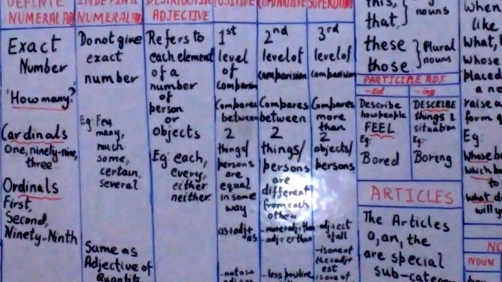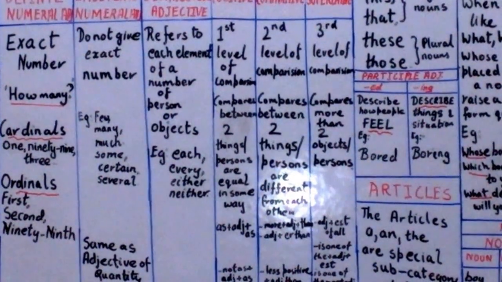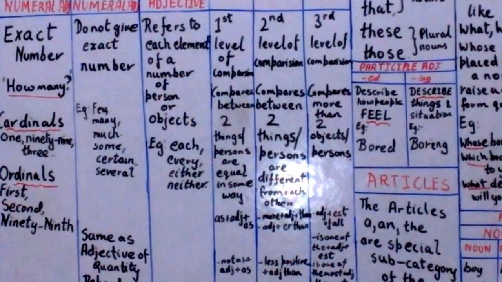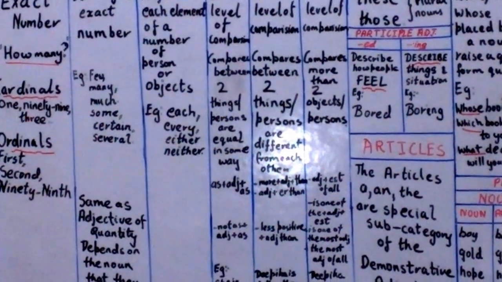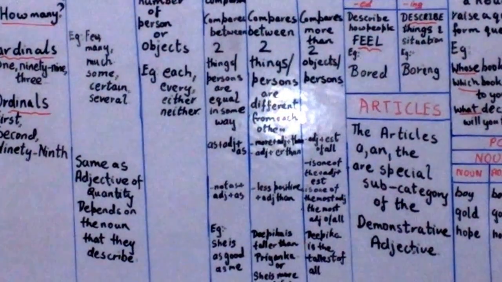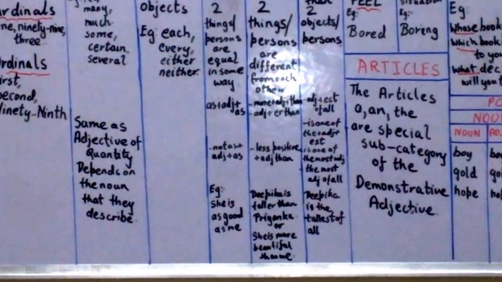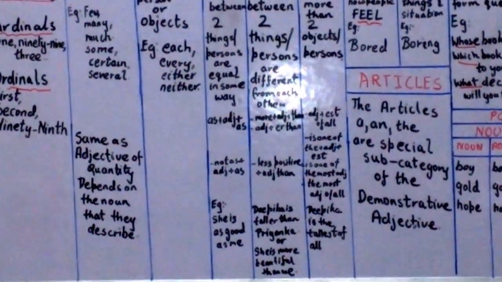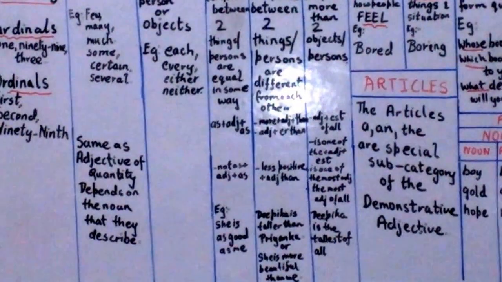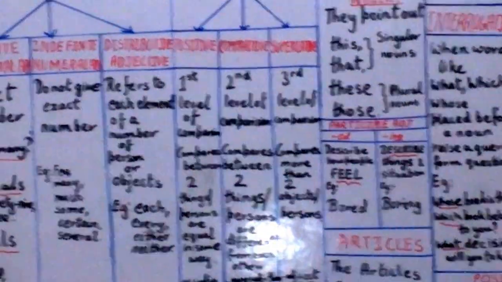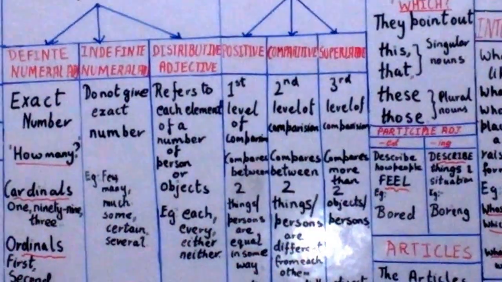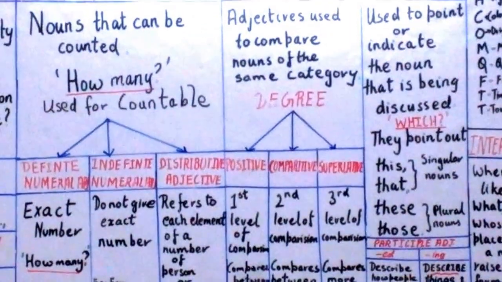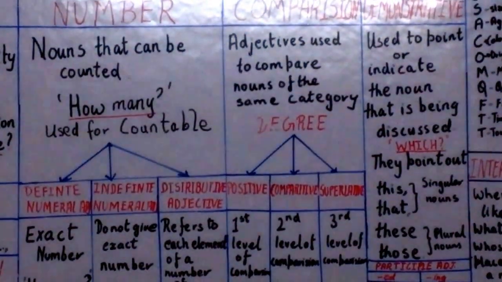Now we see the superlative degree, which is the third level of comparison. It compares more than two objects or persons. I have given the formula: the plus adjective plus est of all, and another one is one of the plus adjective plus est, and the third one is one of the most plus adjective, and the fourth one is the most plus adjective of all. For example, Deepika is the tallest of all. So you have to remember all these formulas to form your positive, comparative and superlative degree. This is all about the adjectives of comparison, which are adjectives used to compare nouns of the same category.